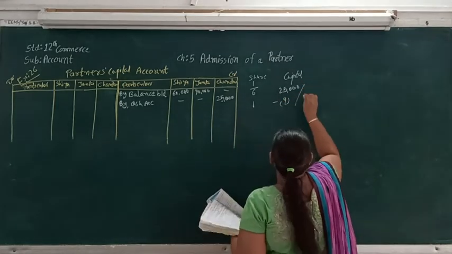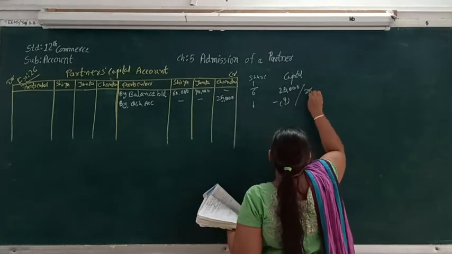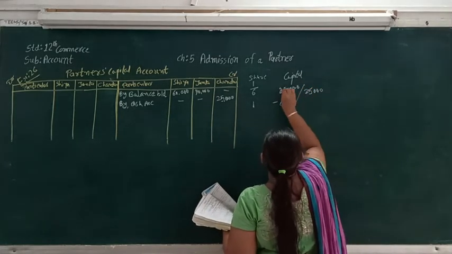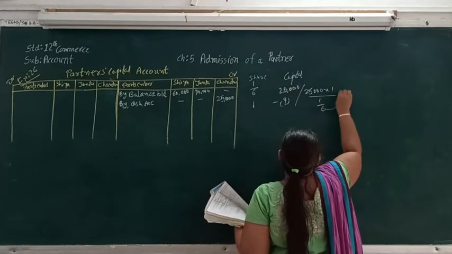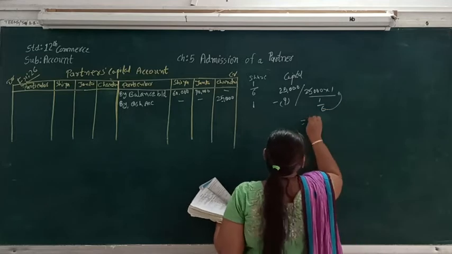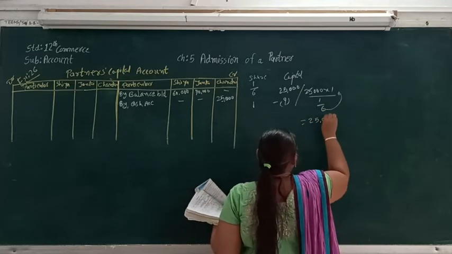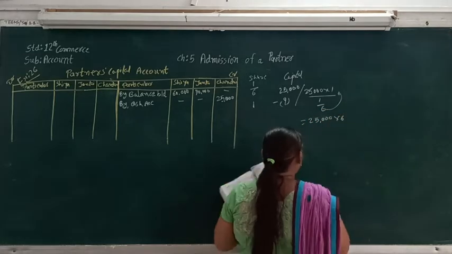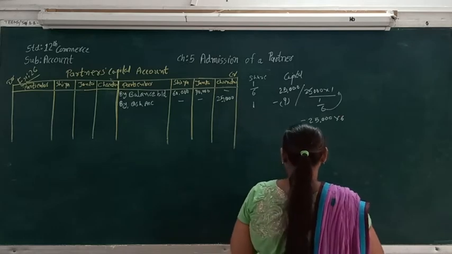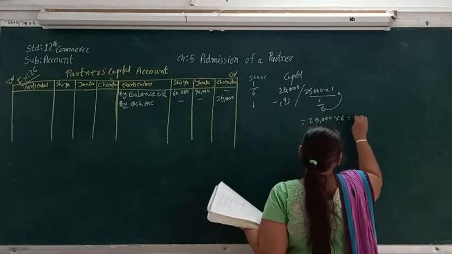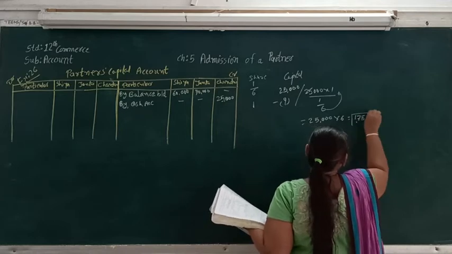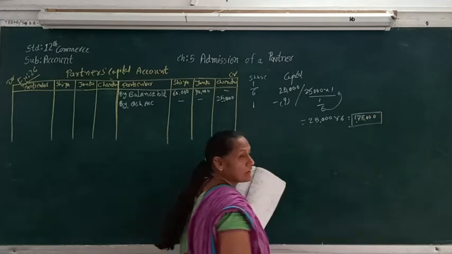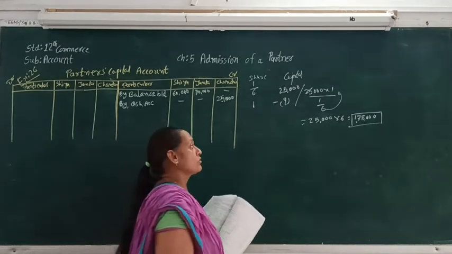Here, this is how we can find out: by cross multiplication, the 6 will go up, so that will be 25,000 into 6, and that will be 1,50,000. This is the total firm's capital.